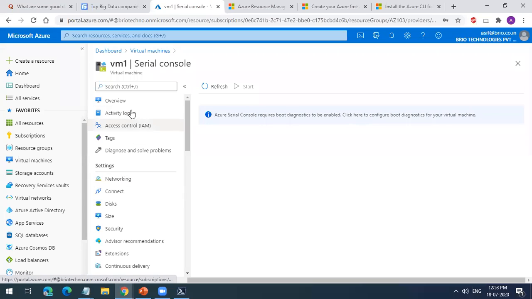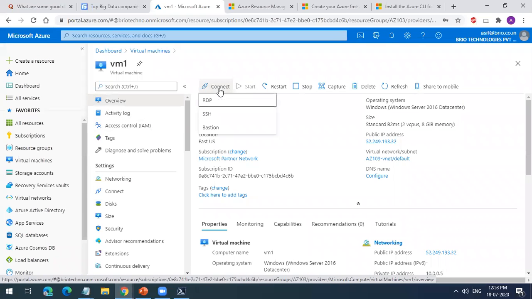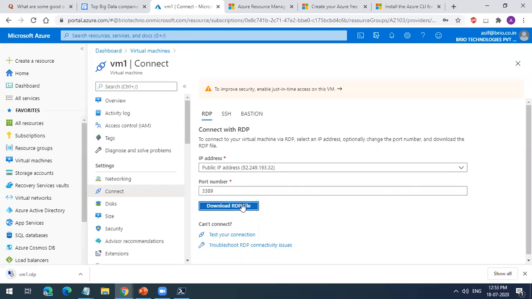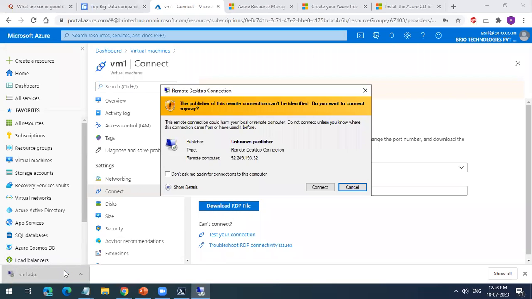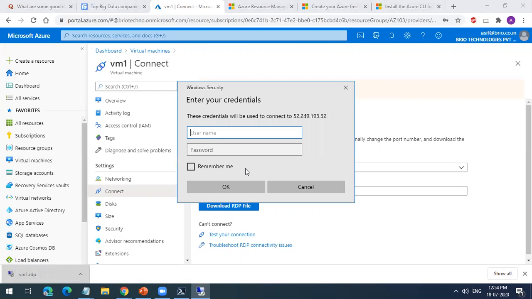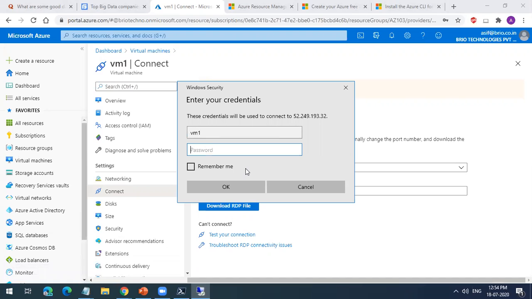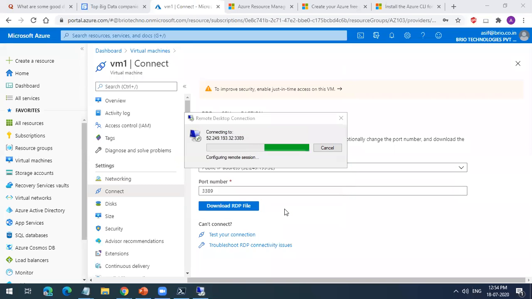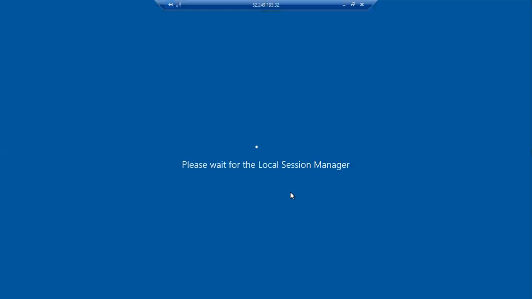So now we'll just RDP to this. So the commands are same as CLI only, right? Yes, it's same as CLI. So it's RDP. I'm doing the RDP using the public IP. So now the Windows server is on, which is running on Azure.